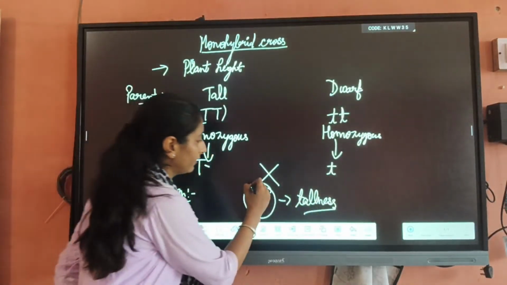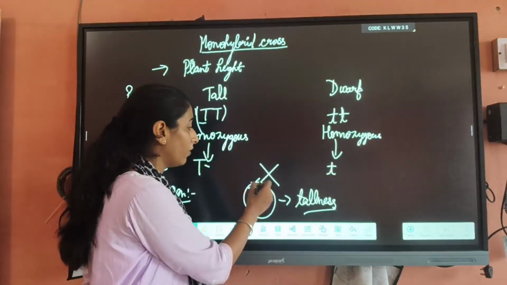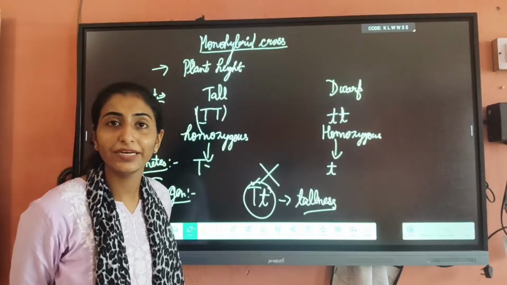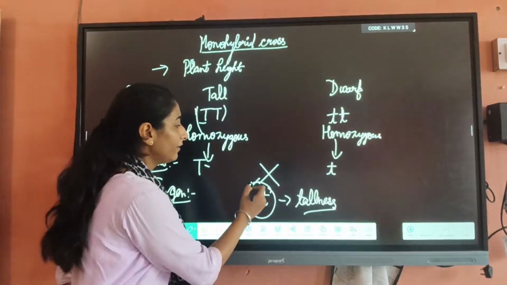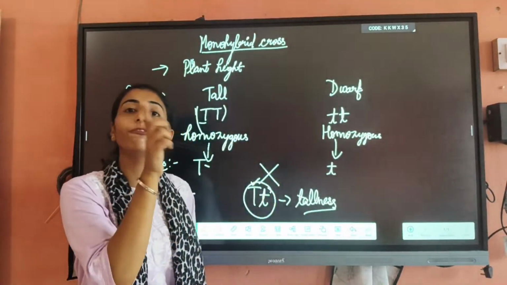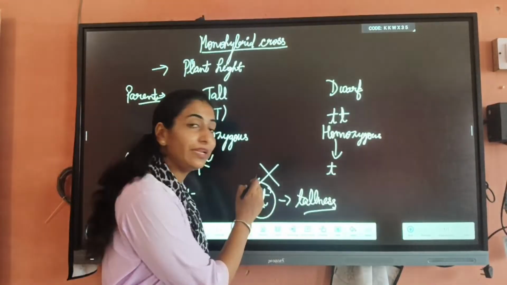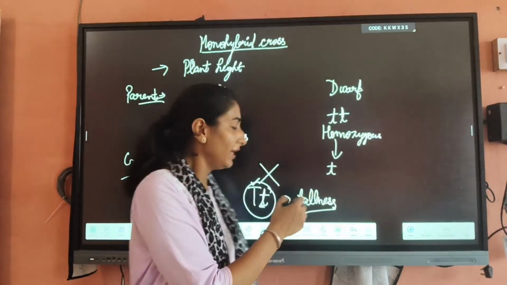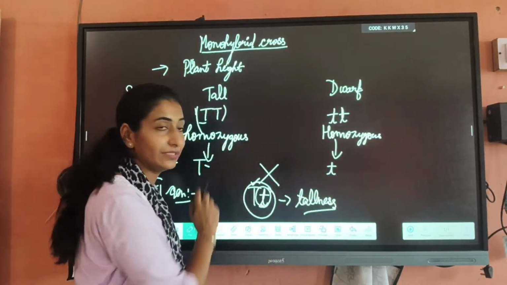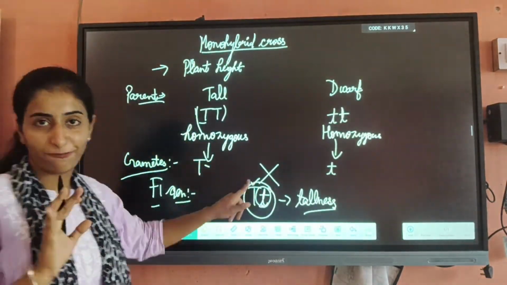And here this capital T is dominant. Why is it dominant? Because it shows the tall character. The capital T is dominant, and it shows its effect in the presence of the recessive allele. And the recessive allele hides its effect in the presence of the dominant allele. Now, this is the result of the F1 generation.